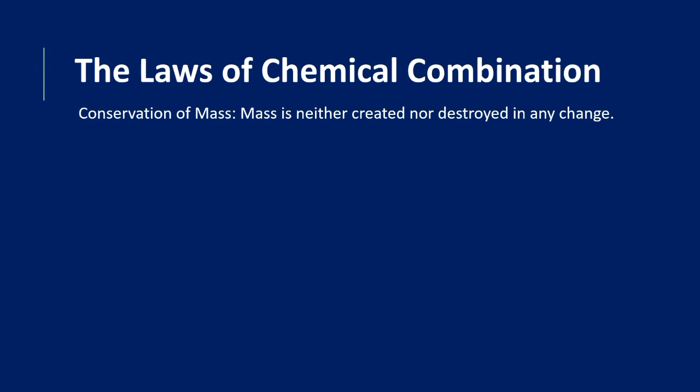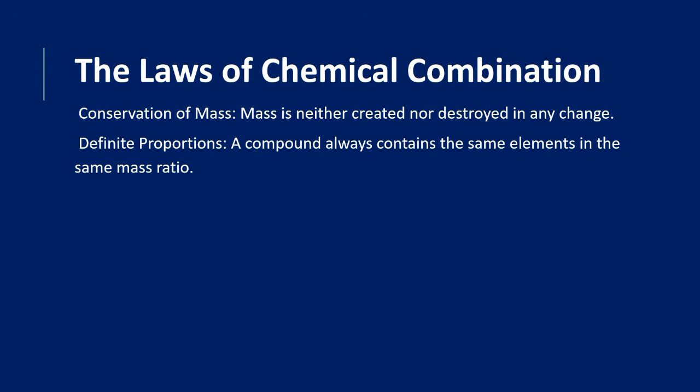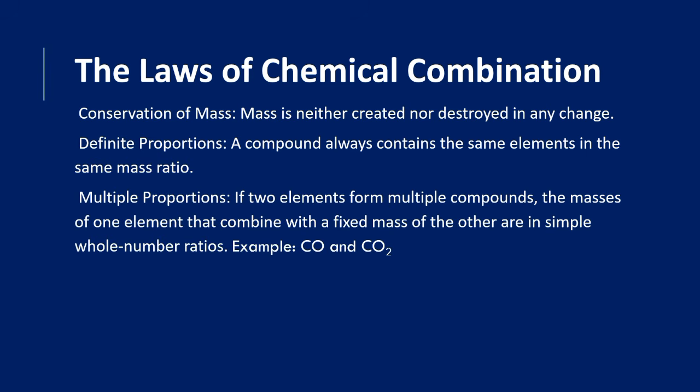Take that. The laws of chemical combination. We have conservation of mass. Here, mass is neither created nor destroyed in a chemical reaction. It is mostly proven using a balanced chemical equation. So we are using the masses of the equation. It is going to be always the same. If it is not the same, then that means that the law is broken. So we have definite proportion. A compound always contains the same elements in the same mass ratio. That is the definite proportion. But multiple proportion: if two elements form multiple compounds, the masses of one element that combine with a fixed mass of the other are in simple whole number ratio.